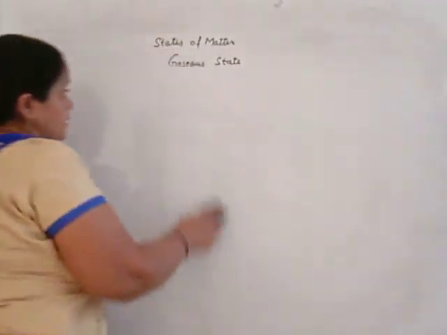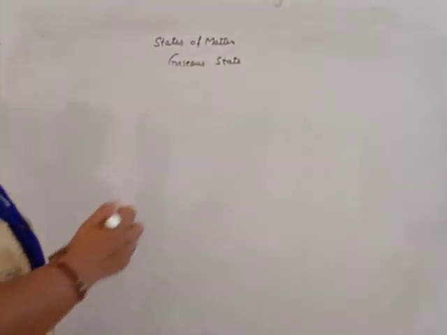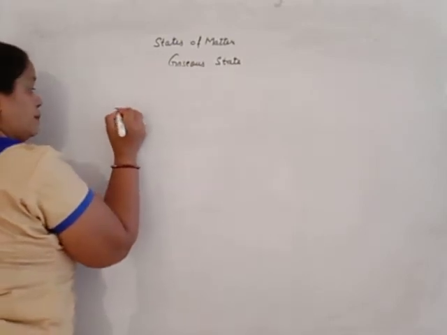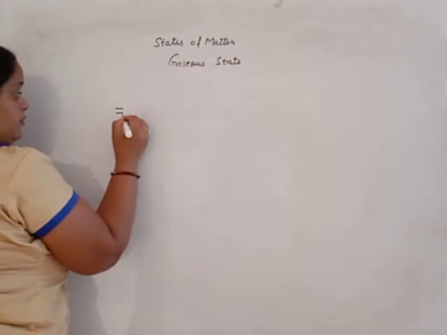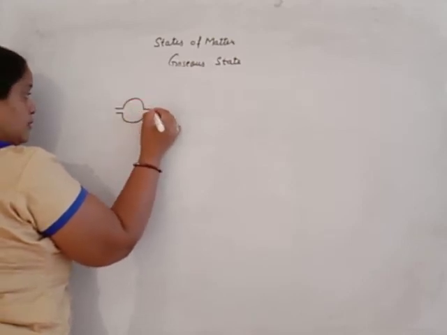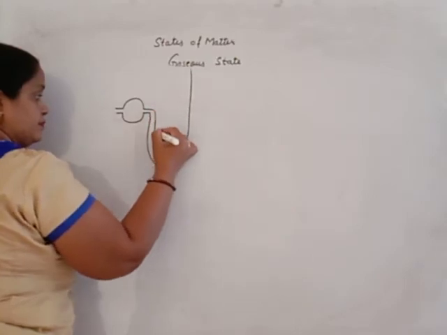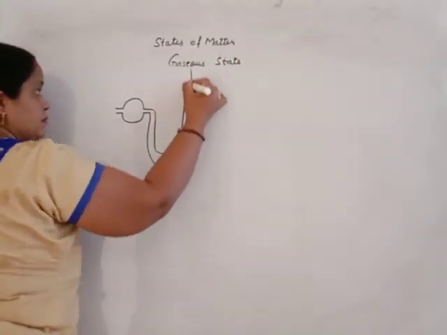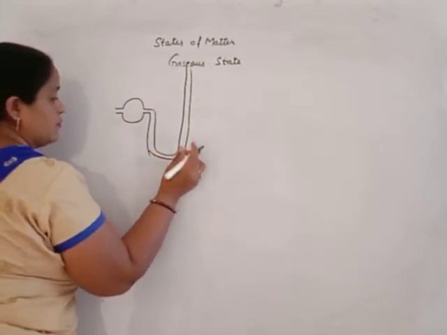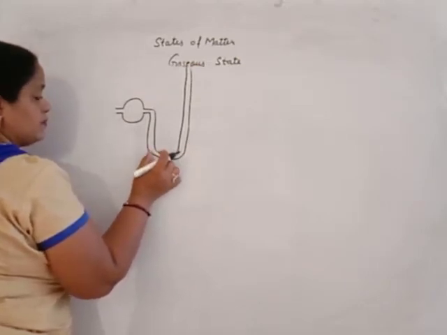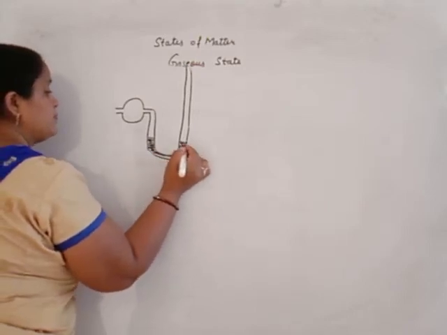Now calculate the pressure. Either we use an open manometer or a closed manometer. This is the mercury.